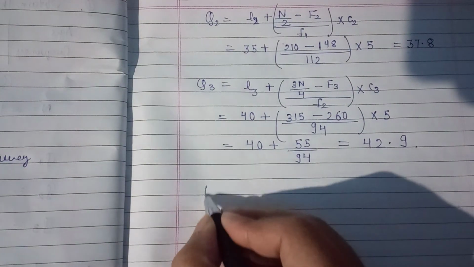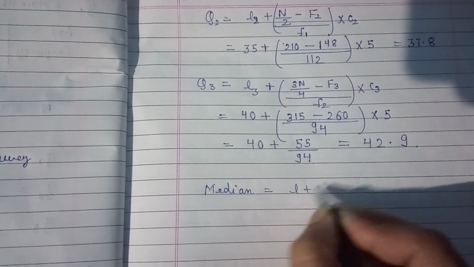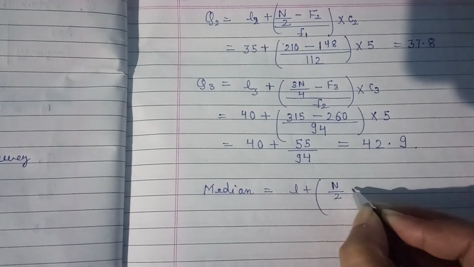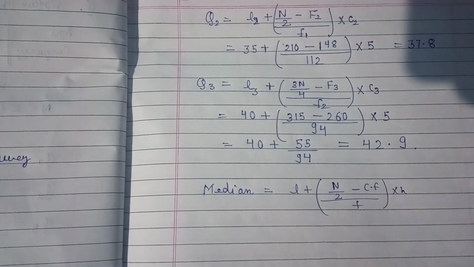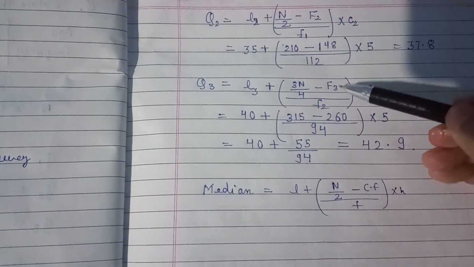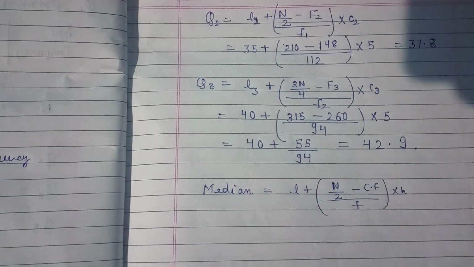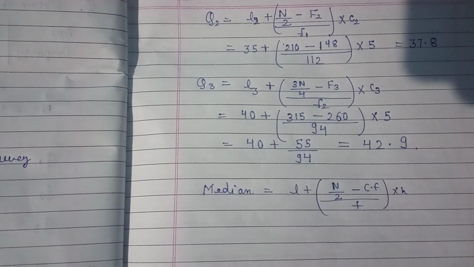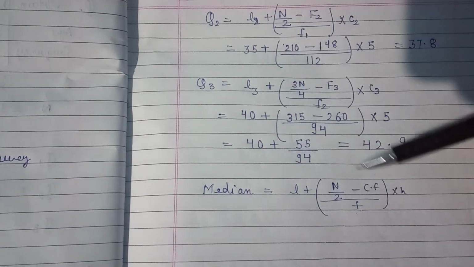In the very first class I explained, median is equal to L plus CF by F into H. But here, in place of CF I have written F1, F2, F3. Why? Because for Q1 CF is different, for Q2 CF is different, for Q3 also CF is different, and f is also different for Q1, Q2 and Q3.